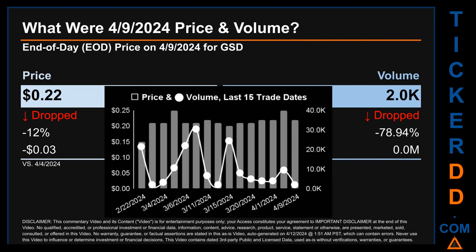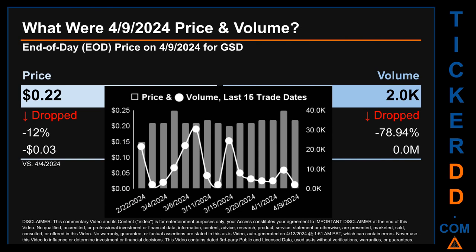What was end-of-day price and volume for GSD? On Tuesday, April 9, 2024, GSD had an end-of-day price of 22 cents and volume of about 0 million. Compared to the previous trading day, the price dropped 12%, losing 3 cents, while volume dropped 78.94%, decreasing about 0 million. The graph shows price and volume for the last 15 trade dates.